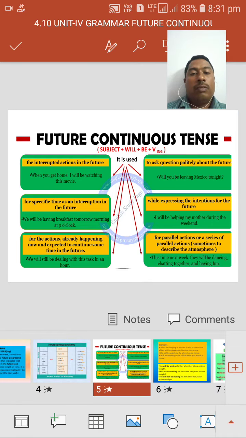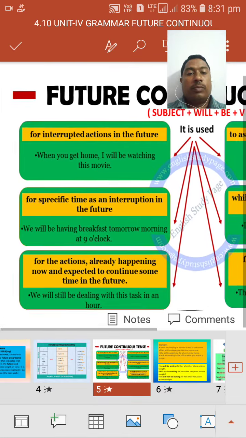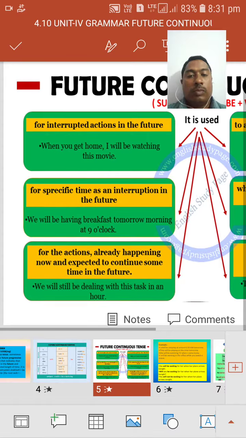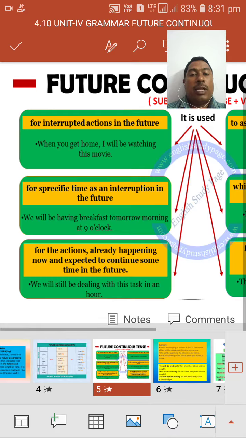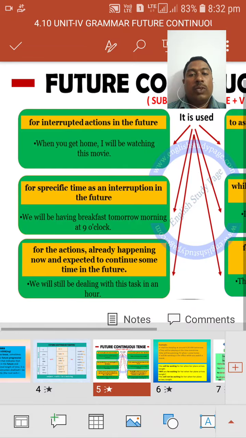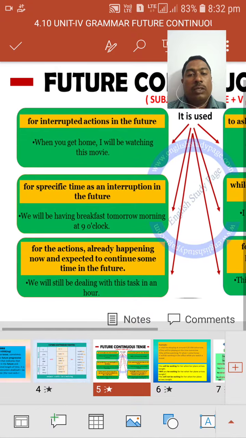Here we have a few examples. First point, for interrupted actions in the future: when you get home, I will be watching this movie.